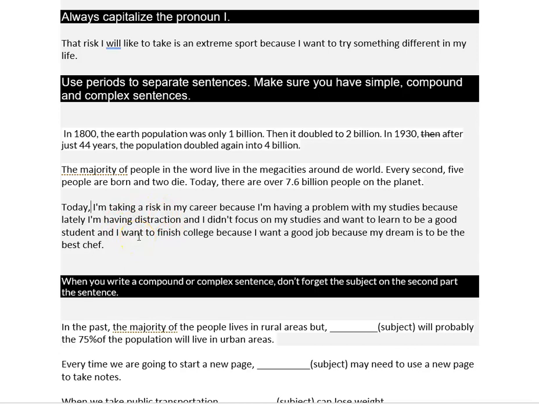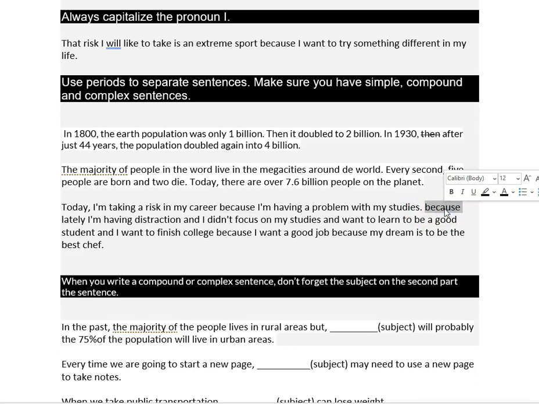So what we're going to do, we have to separate those with periods, and we can only use one connector at a time. So I'm taking a risk in my career. That's a complete thought, because that's a connector. I'm having a problem with my studies. Then I have to use a period. I have to stop. So this is a complex sentence with because in the middle. So subject, verb, complement, connector, subject, verb, complement, period.